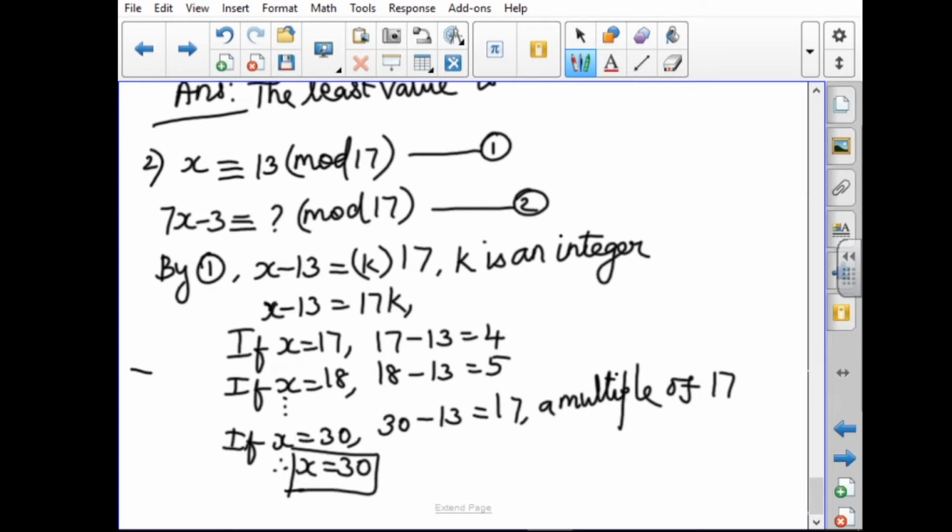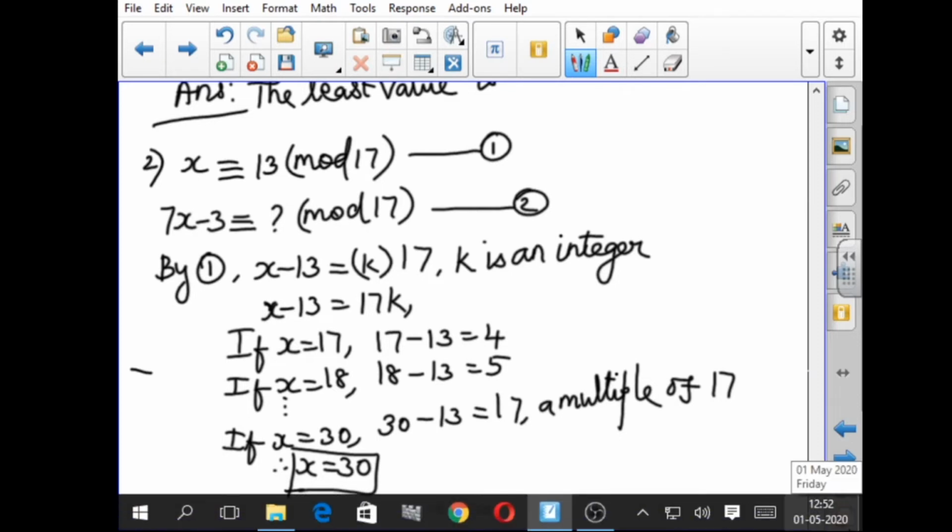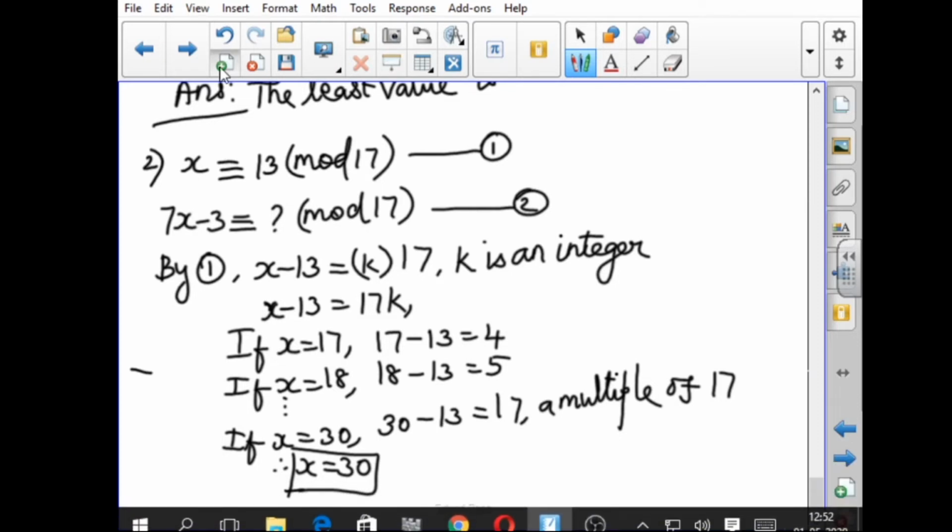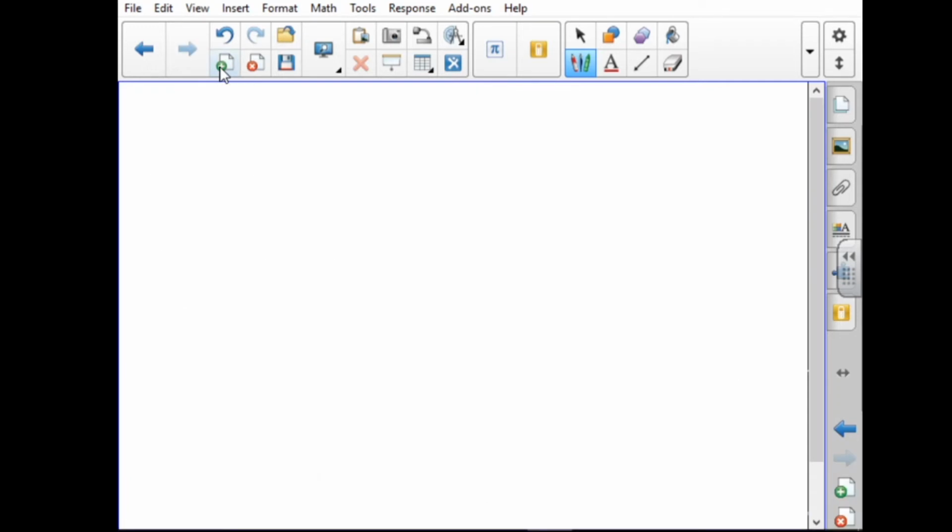Now come to the second one. By the second equation, 7x minus 3 is congruent to what number mod 70?